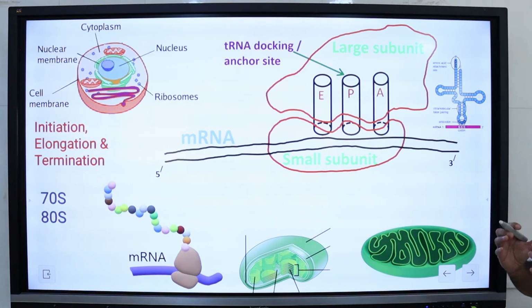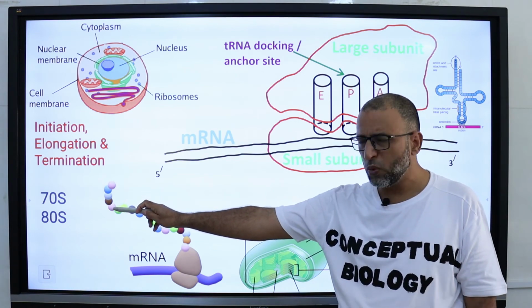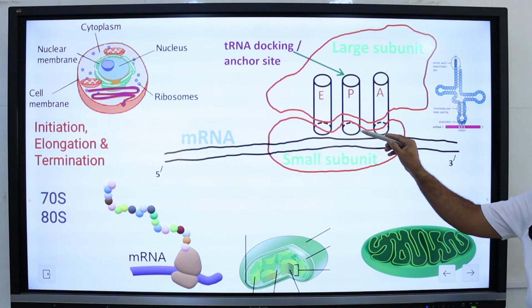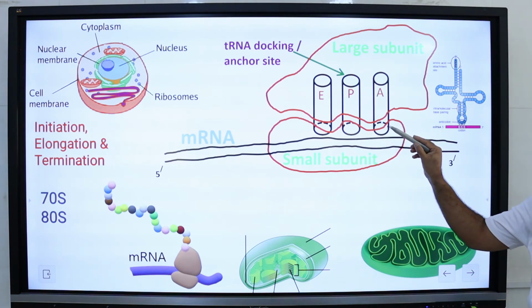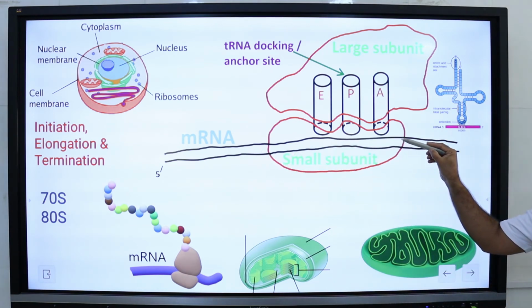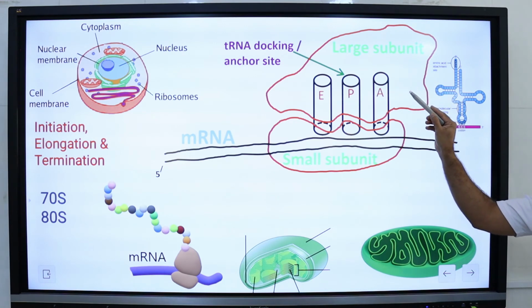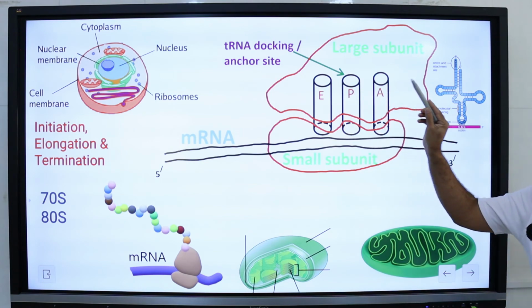The assembled prokaryotic ribosome is 70S and the assembled eukaryotic ribosome is 80S. The ribosome has 4 different binding sites for RNAs. The small subunit is responsible for binding the mRNA template strand, and the large subunit has the rest of the 3 binding sites, the A site, P site and E site, for tRNA.